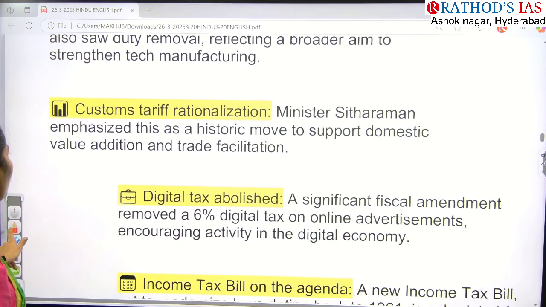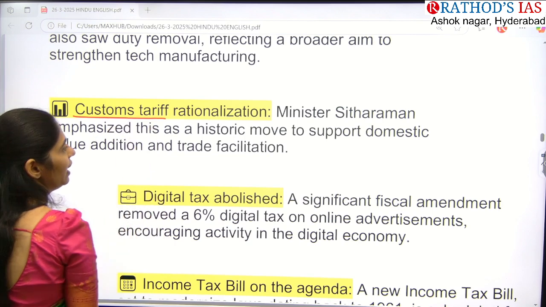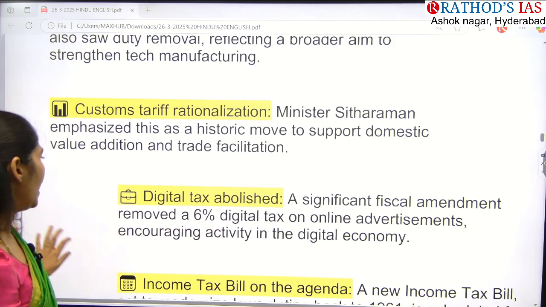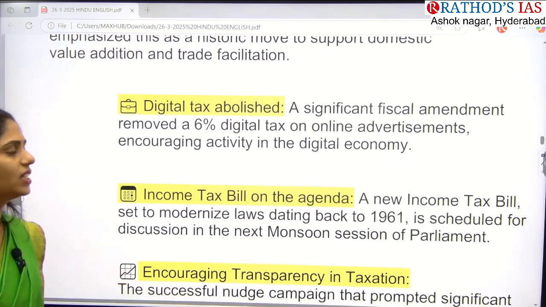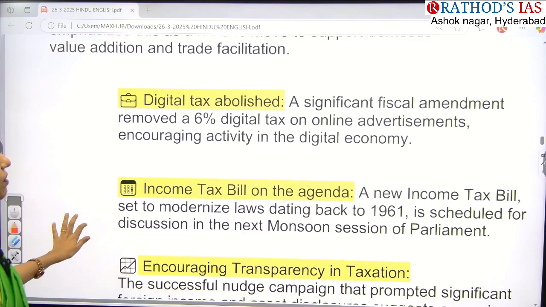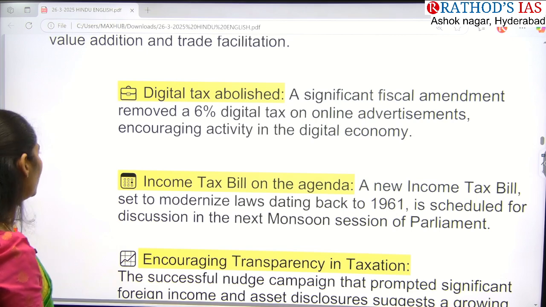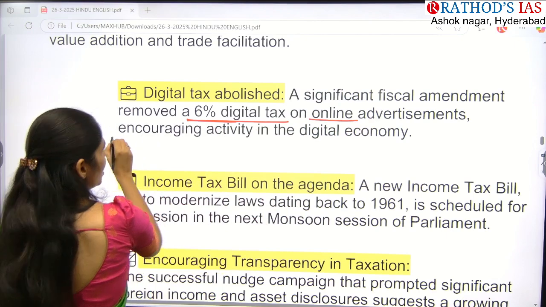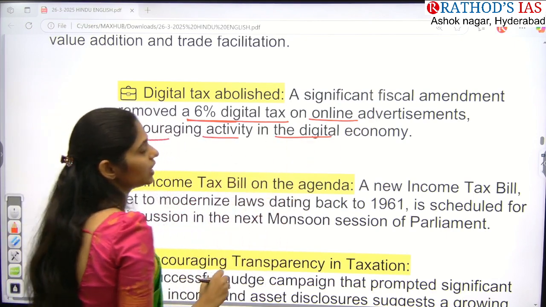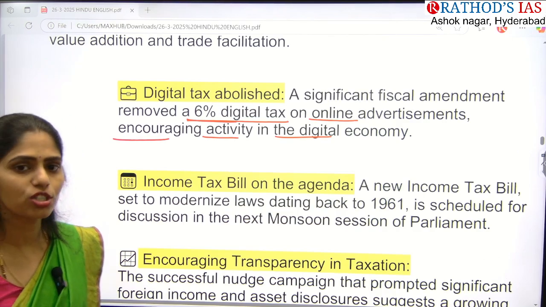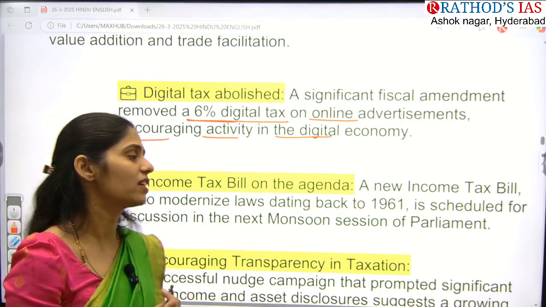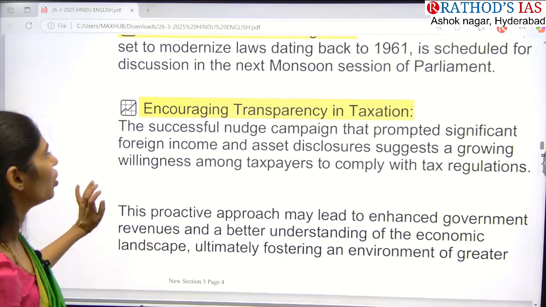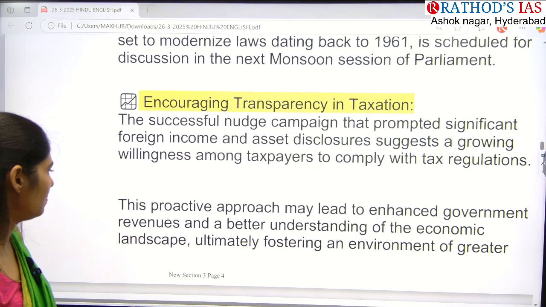And next, we are focusing on custom tariff and we are also reducing import duty on certain items. And next, we are also focusing on digital tax abolition. There is a significant fiscal amendment also. They removed 6% of digital tax on online advertisement, so that we are focusing on the digital economy. So even for the digital economy, for advertisement, there is no 6% tax from the government. Okay, so these are the things, and especially the government wants to ensure transparency in this taxation system.